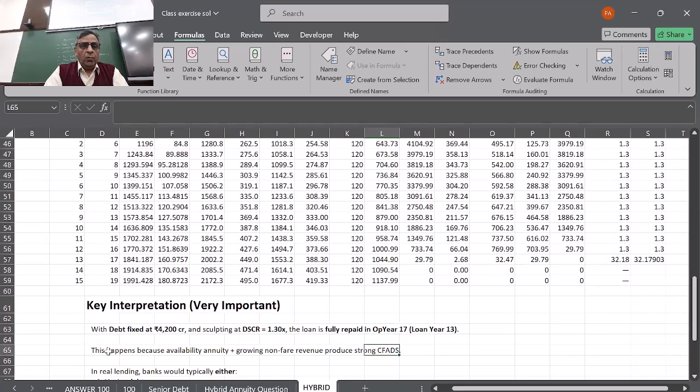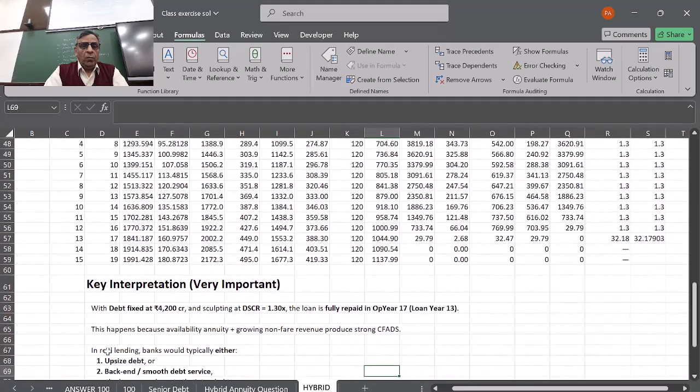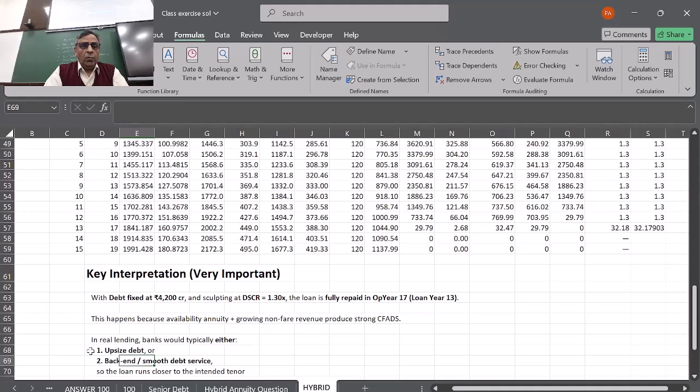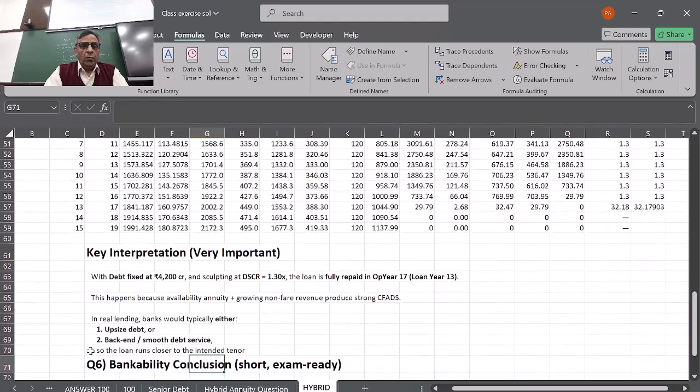This happens because of the availability of annuity, growing non-fare revenue and strong CFADs. It's just because of that we have been able to pay the loan much before the loan tenor or the loan period which has been given in the question. In real lending, the banks would typically either upsize the debt or back-end or smooth the debt service, so the loan runs closer to the intended tenor.